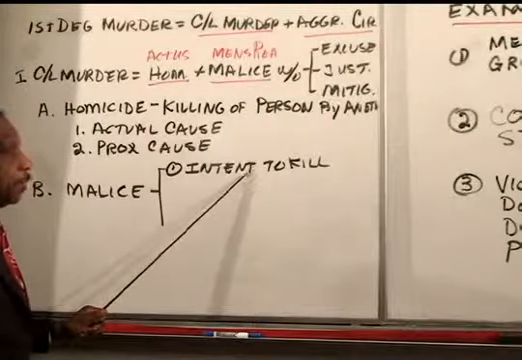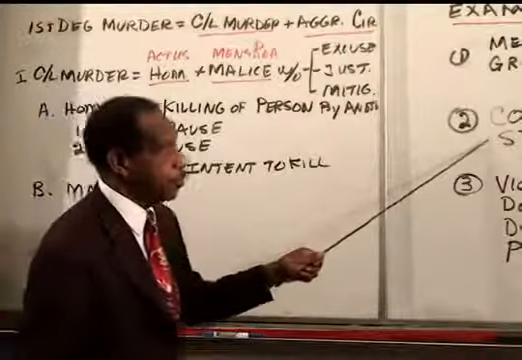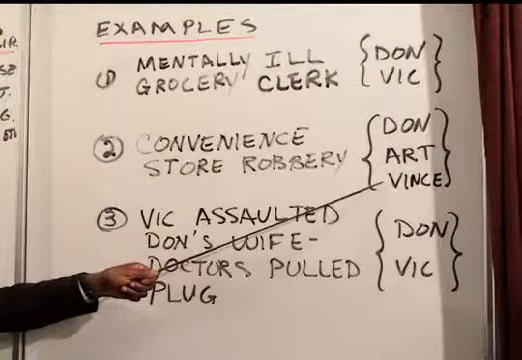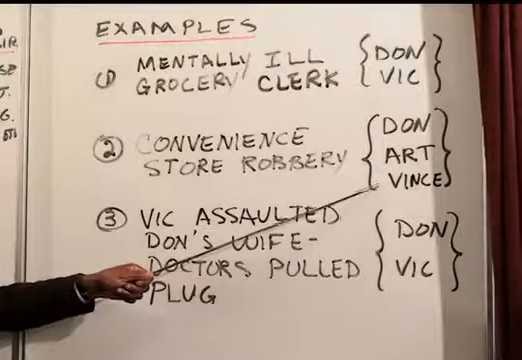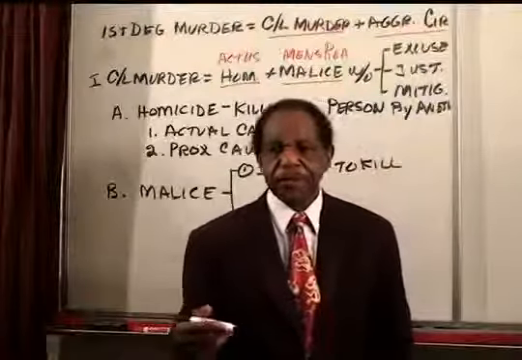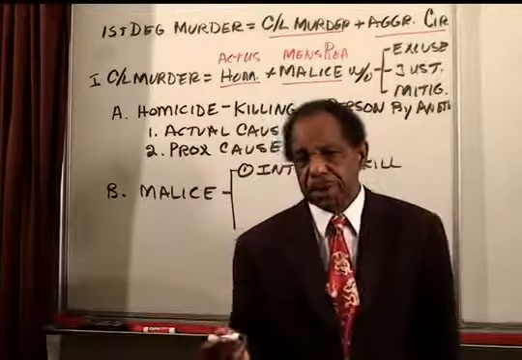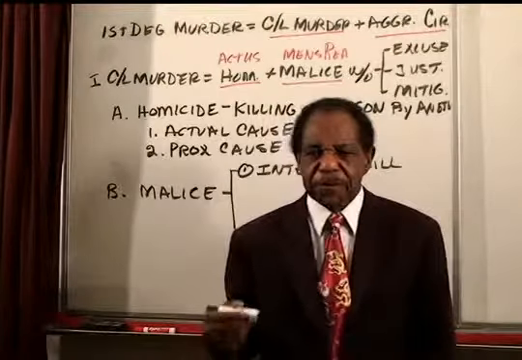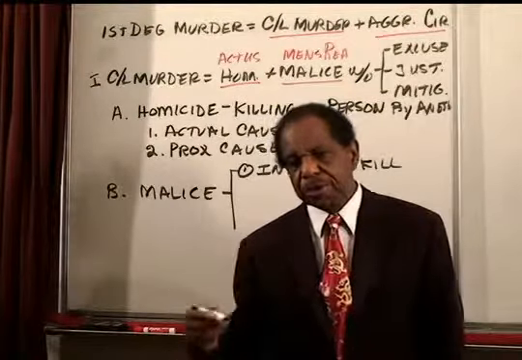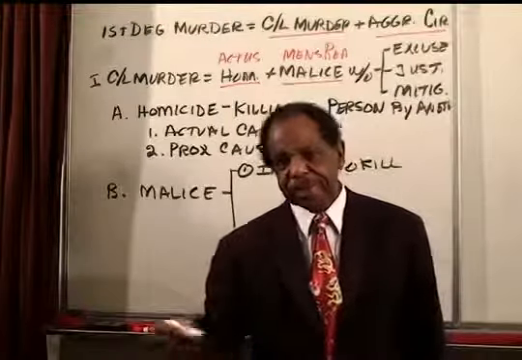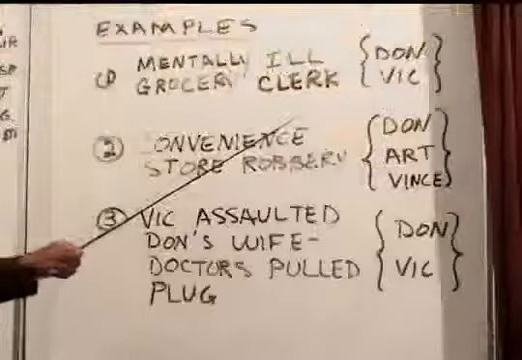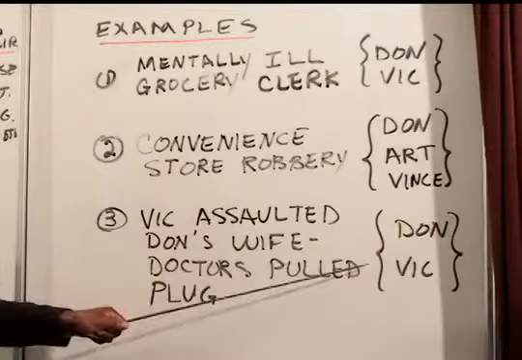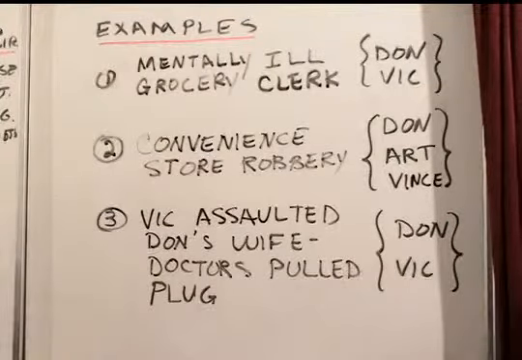A second way, well, in the convenience store case, when Don shot Vince, obviously shooting Vince with a gun is intent to kill. And the way you get there is you can point out to the bar examiners that when a person uses deadly force, like a knife or like a gun or some weapon which causes death, then the jury is permitted to infer that the person intended to kill somebody. And so here, Don shot Vince, and so we have intent to kill. And Don shot Vic here in the assault case, and also we have intent to kill.